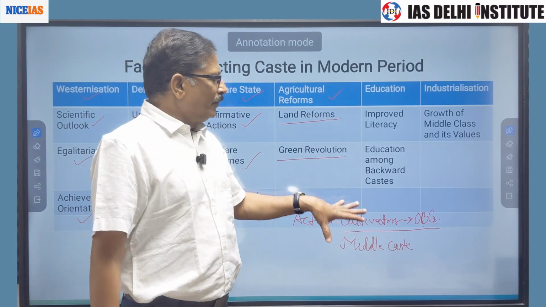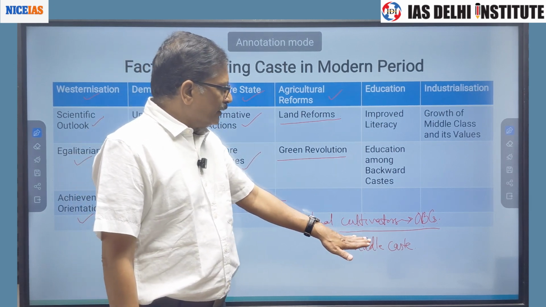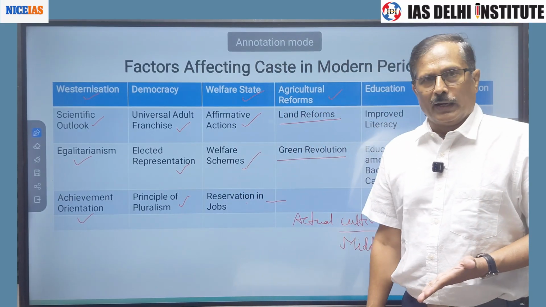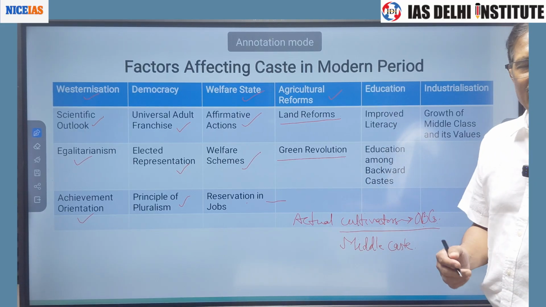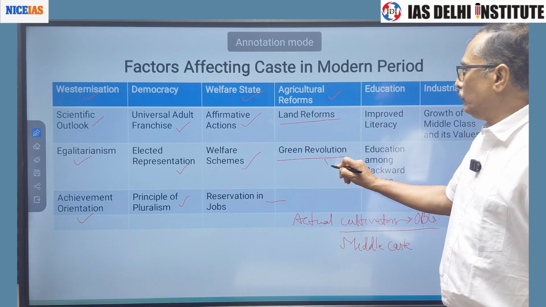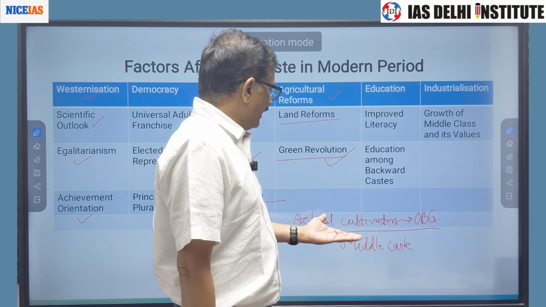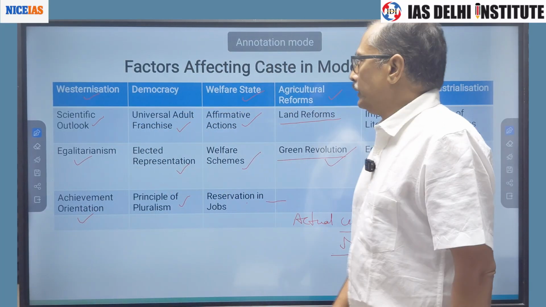So land reform abolished the Zamindari system, and these actual cultivators became the owners of the land. This helped in the economic empowerment of the lower castes. The green revolution increased the productivity of land, which further improved the economic status of these people.